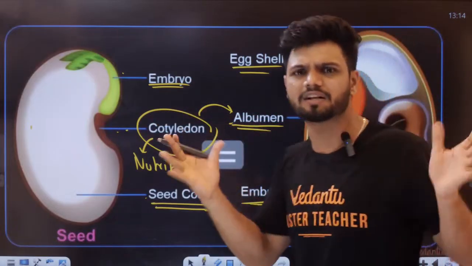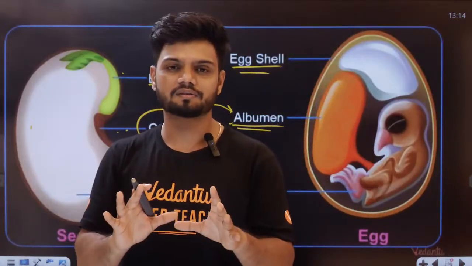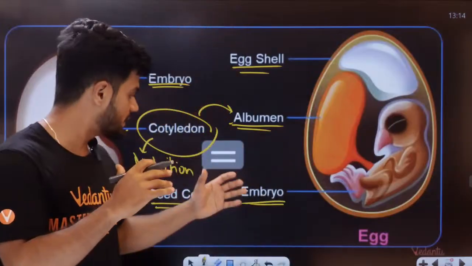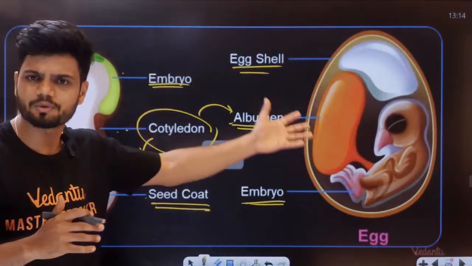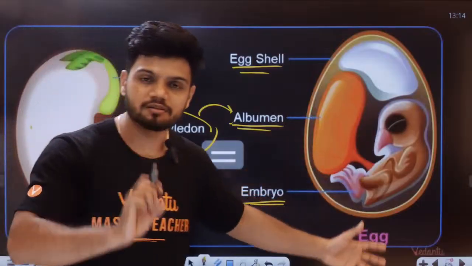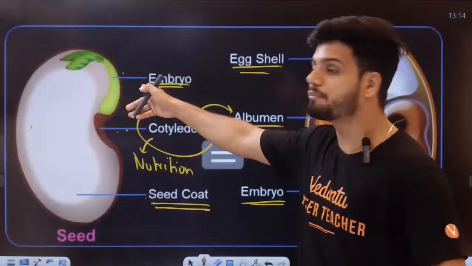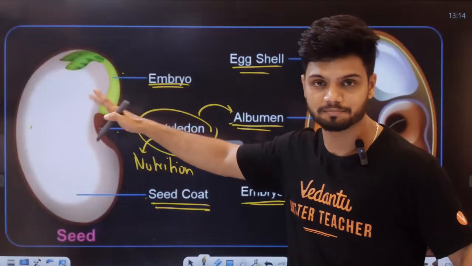So seed is just like an egg. Seed is just an outer covering. This entire thing is called a seed, similar to an egg. The main thing which is going to turn into a new plant is going to be the embryo present on the inside.